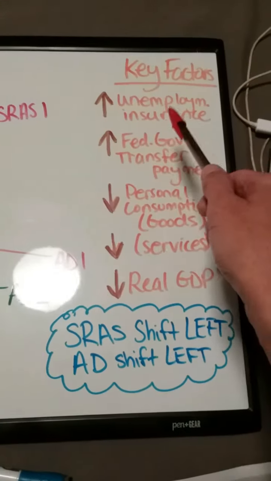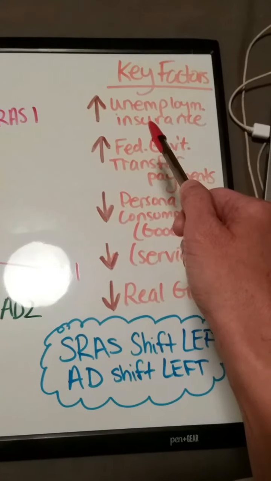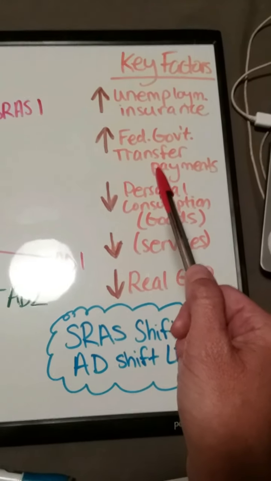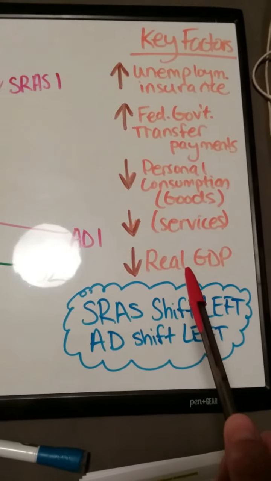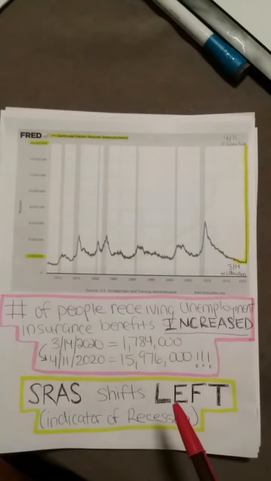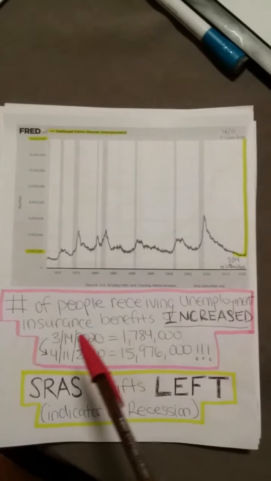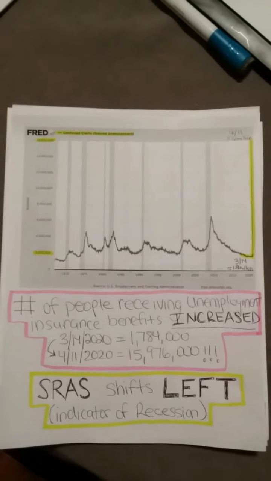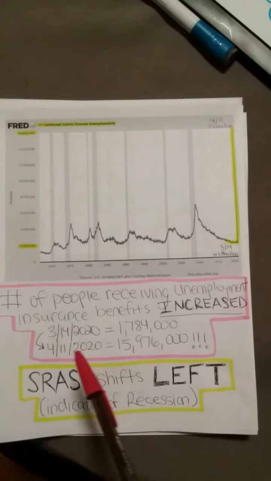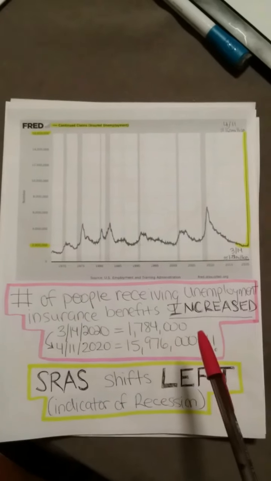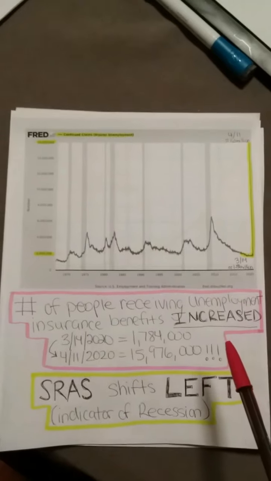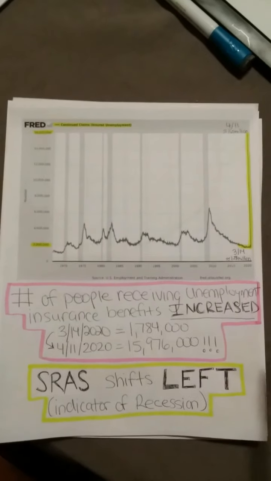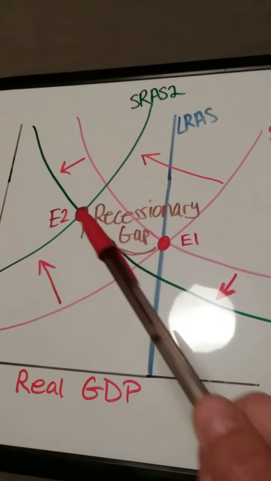Some key factors: unemployment insurance has increased, federal government transfer payments have increased, and personal consumption of goods and services have decreased, as well as the real GDP. This graph from FRED indicates the number of people receiving unemployment insurance benefits. It is greatly increased. On March 14th, there were 1.8 million recipients. By April 11th, nearly 16 million recipients. And this only indicates how many people actually were approved. This would cause SRAS to shift left, an indicator of recession.